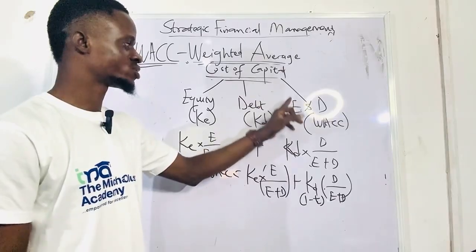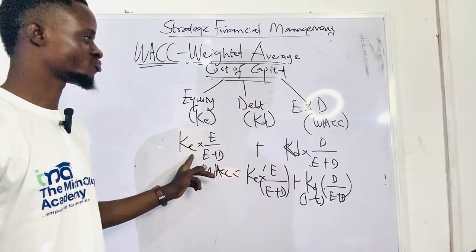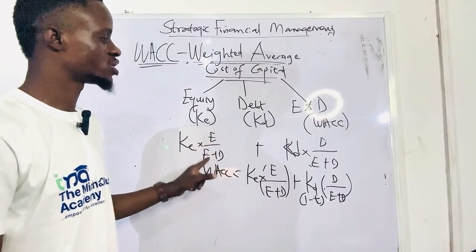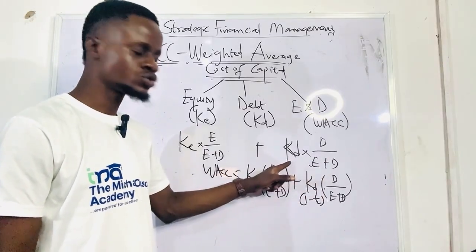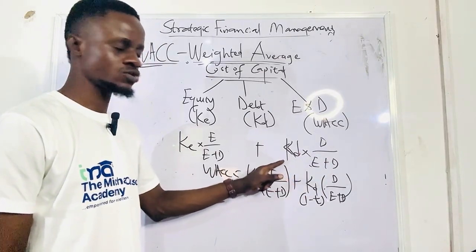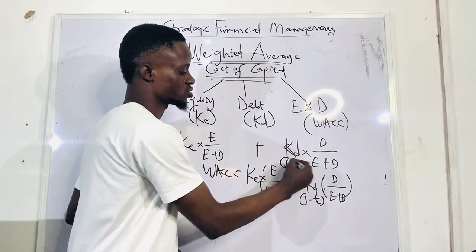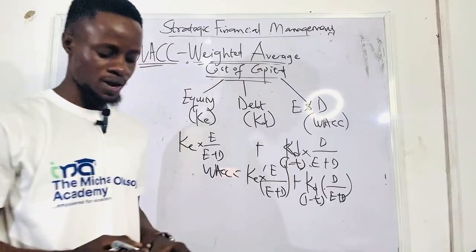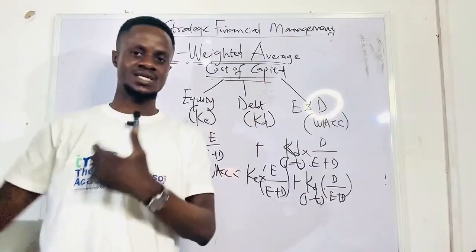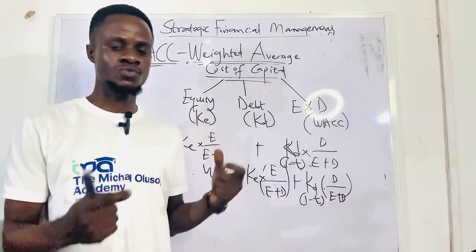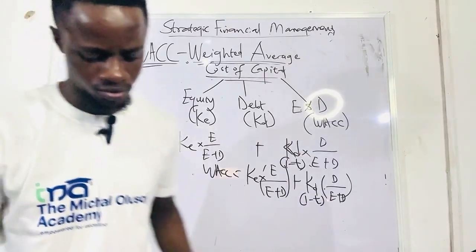The weight of equity is E over the total, E plus D. For debt, it's D over E plus D. Then we put in 1 minus T, because debt is tax deductible. I've explained all of that in previous classes, so please go and watch them. Today I just want to solve a few questions, then we'll move on. So let's solve a question.